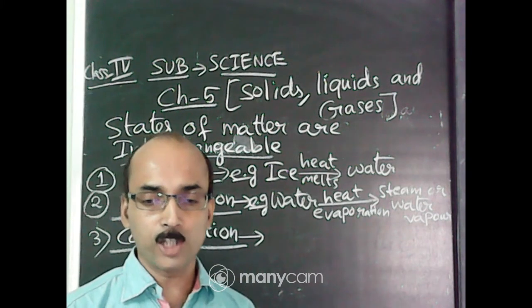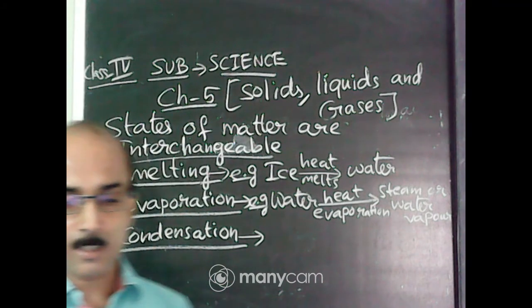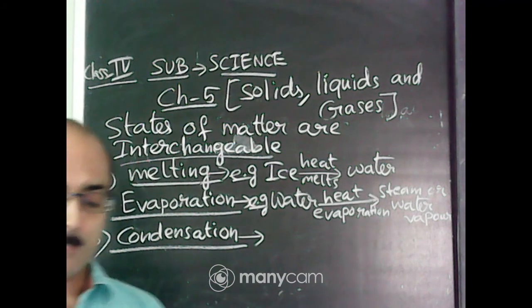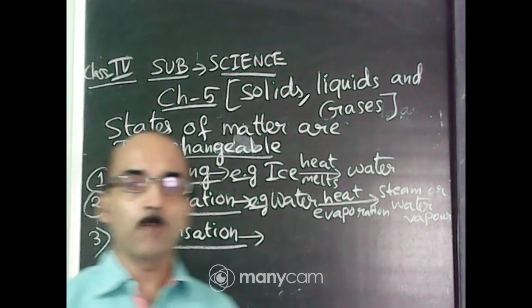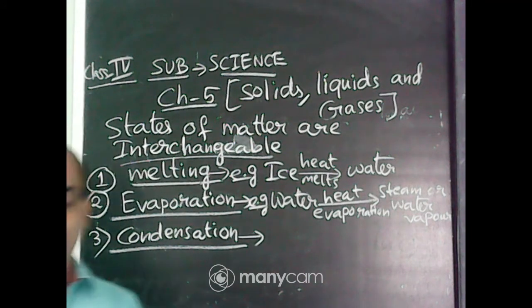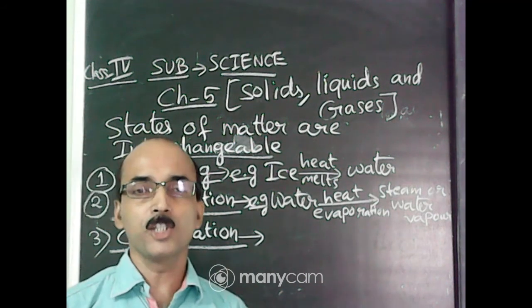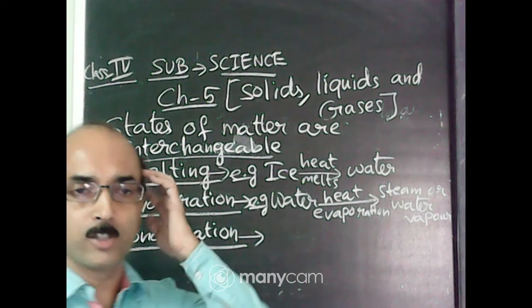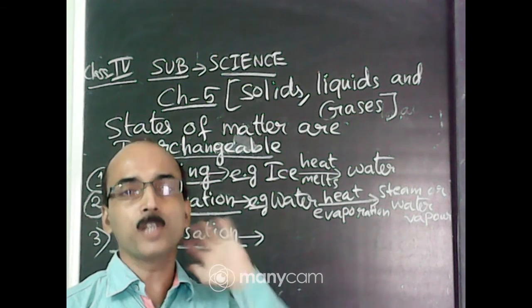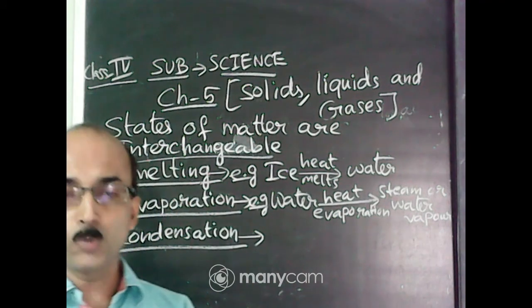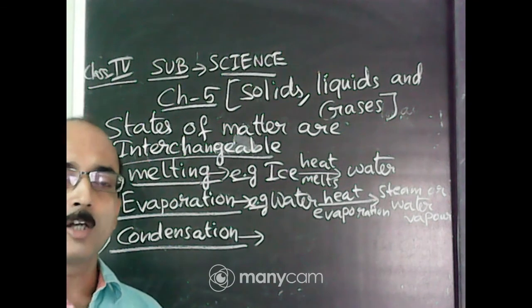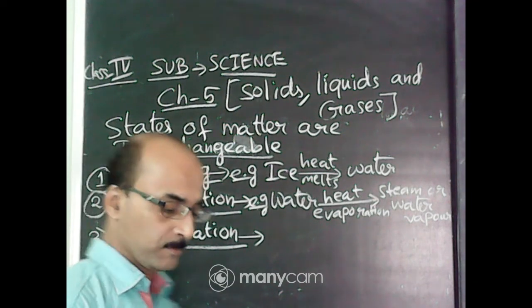This is called condensation. That means condensation is a process by which a gas changes into a liquid. The process by which a gas changes into a liquid is called condensation.